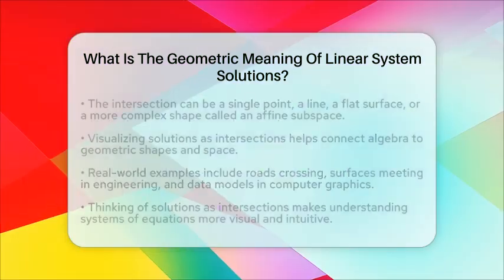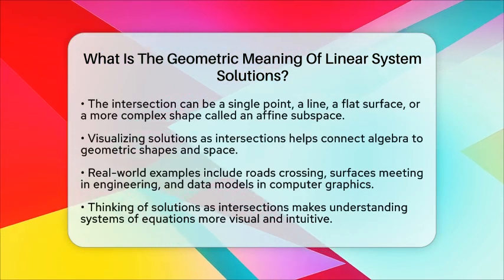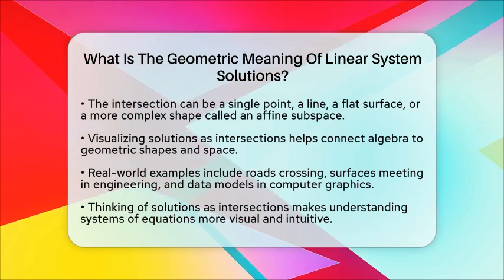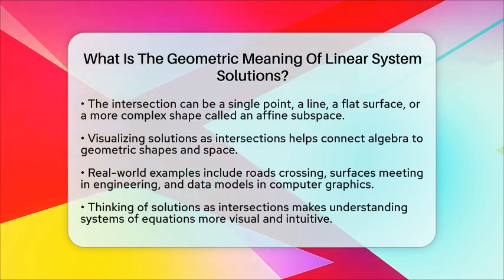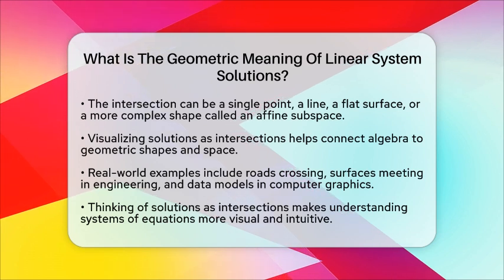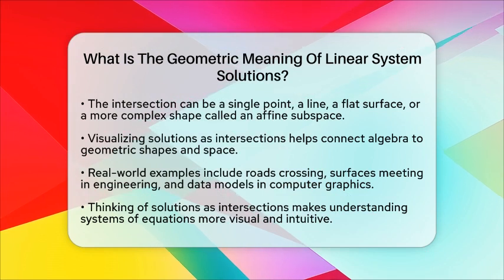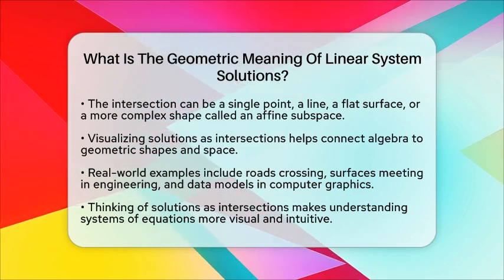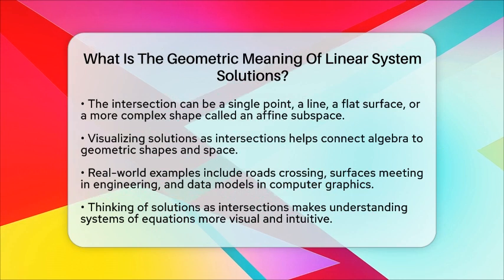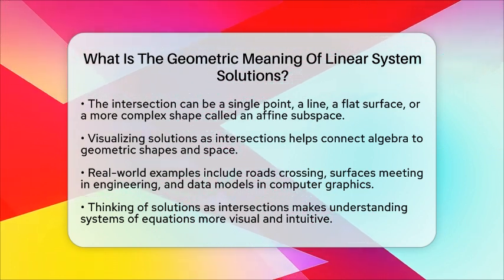For example, in real life, finding where two roads cross is like solving a system of equations. In engineering, the intersection of different surfaces can show where constraints meet. In data science or computer graphics, understanding these intersections helps create models and images. So, thinking of solutions as intersections of lines, planes, or hyperplanes makes solving equations more visual and less abstract.